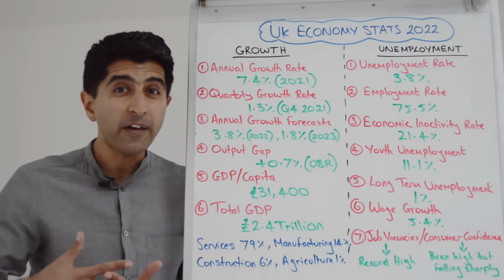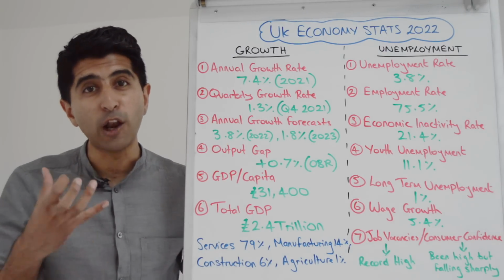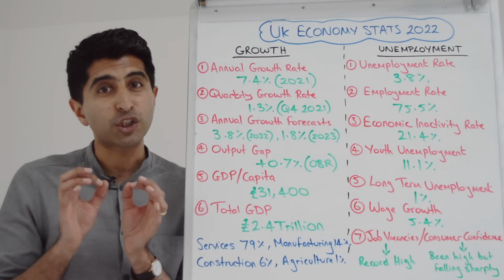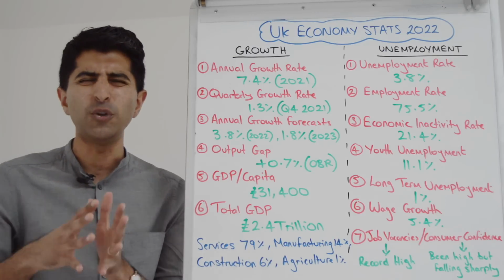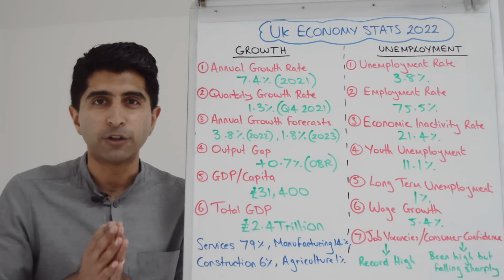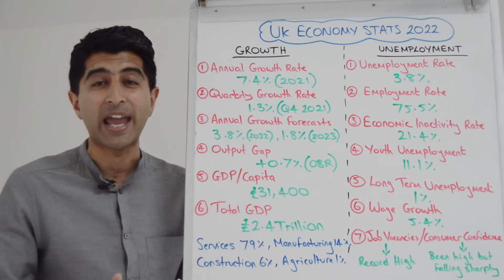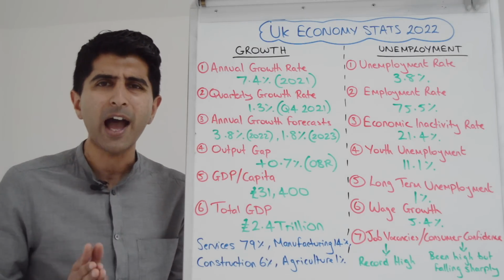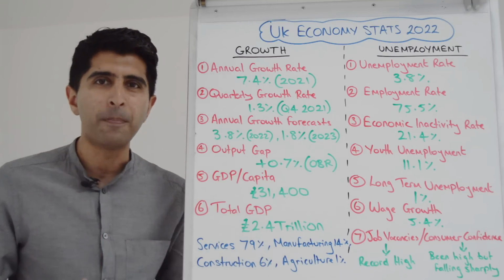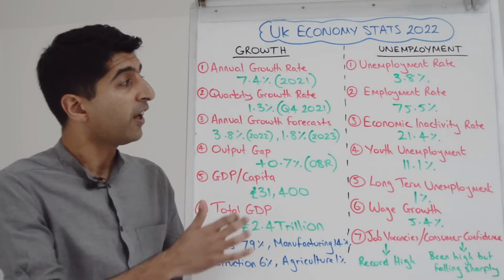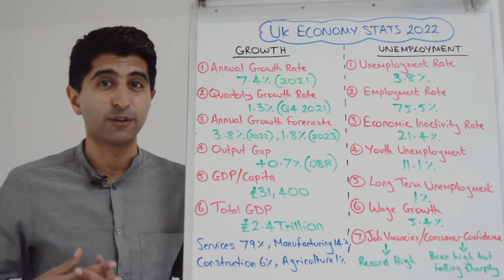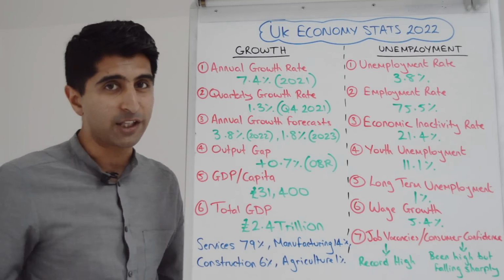This figure looks very high, but bear in mind it's coming from a low base. The year before, 2020, the UK economy shrunk by 10%. That was a huge contraction of GDP. In truth, our worst recession in the UK for 300 years. So yes, this figure does look tremendously high, but it's coming from a very low base of GDP. In truth, that was a pretty good effort for 2021. It beat estimates of what we thought growth was going to be in 2021.